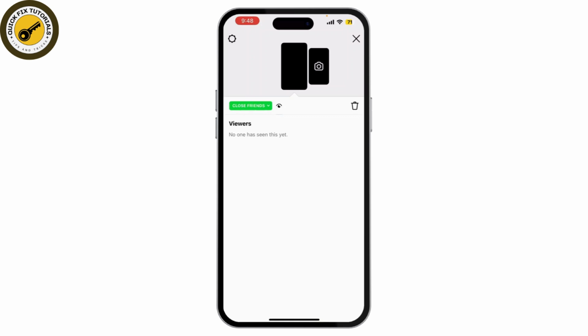This will tell you exactly who viewed that specific story, and since many people watch stories who may not follow you, you can get an idea of who's been interested in your profile.